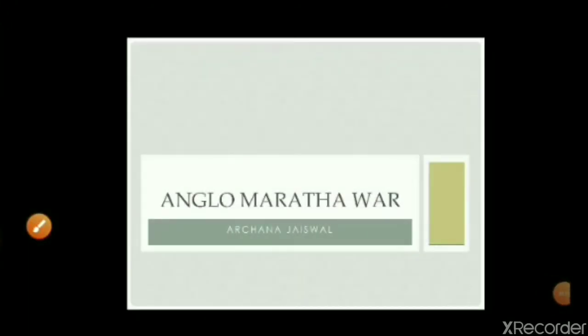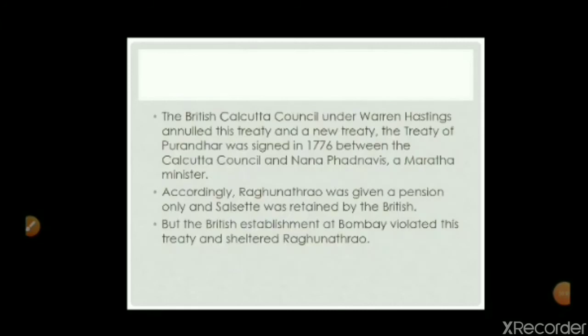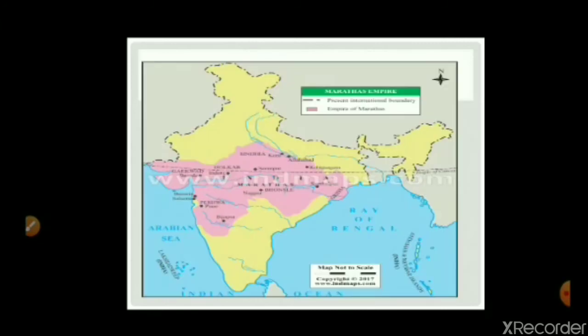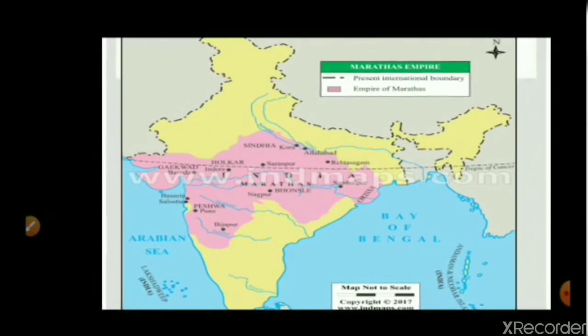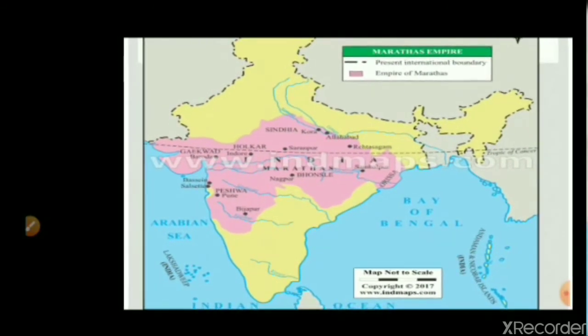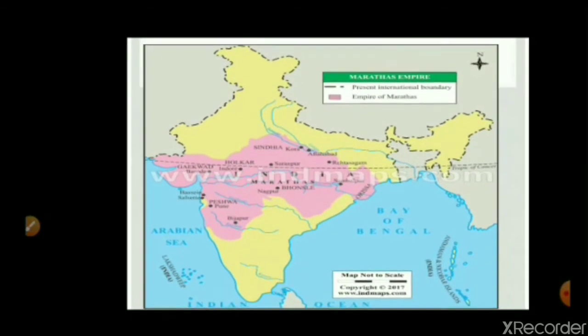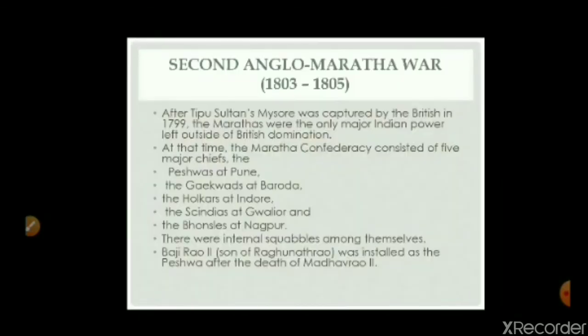We are going to learn the Second Anglo-Maratha War and the Third Anglo-Maratha War. Before starting, we must see this map and get to know the position of the different Maratha chiefs. Baroda was under the Gayakwads, Indore was under the Holkars, Pune was under the Peshwas, Nagpur was under the Bhosles, and the Scindias were ruling in the Gwalior region. In this way, there were many chiefs of the Marathas.